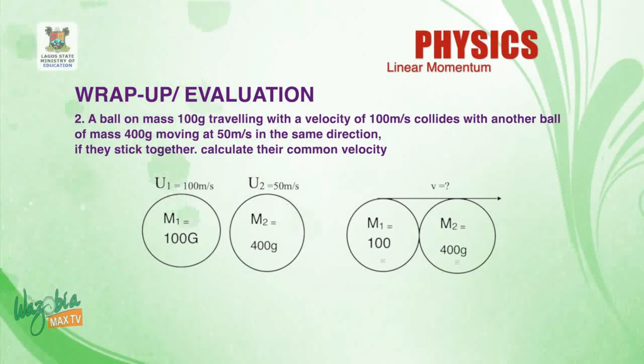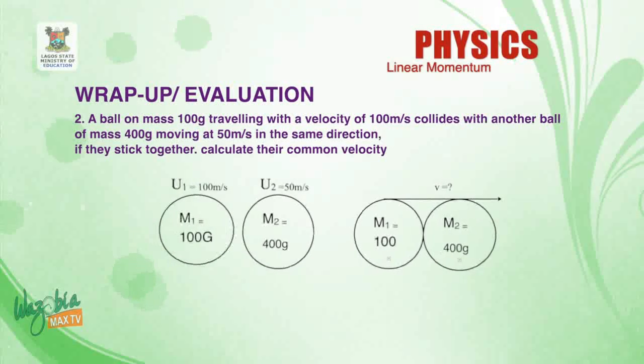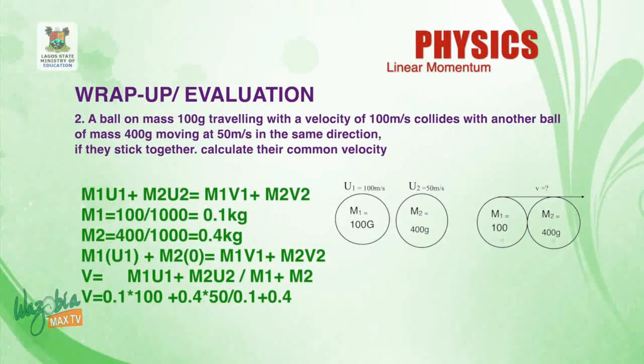So we follow the first case, and we say that m1 u1 plus m2 u2 is equal to m1 v1 plus m2 v2. And we said that the common velocity is v, and therefore we use the common velocity, which says that v is equal to m1 u1 plus m2 u2 all over m1 plus m2.